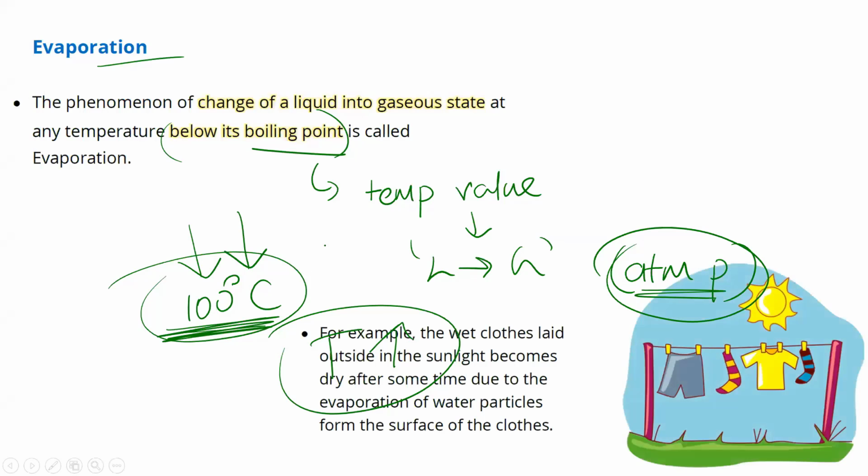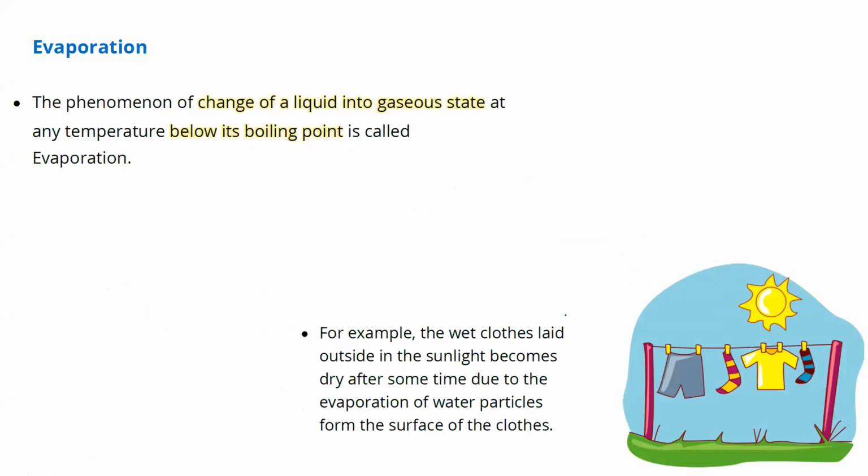The most common example that we see in our daily life is the case of what? Drying clothes. We are all familiar with drying clothes. When we wash the clothes, we hang them outside or put them under the fan to dry. In all the drying, do we supply heat, or do we boil it? No, you just simply keep it outside. And keeping it outside means it will get what temperature? The outside temperature. Now, outside temperature mostly will be 37, 40. But on your mobile phone, you can observe the daily temperature range.